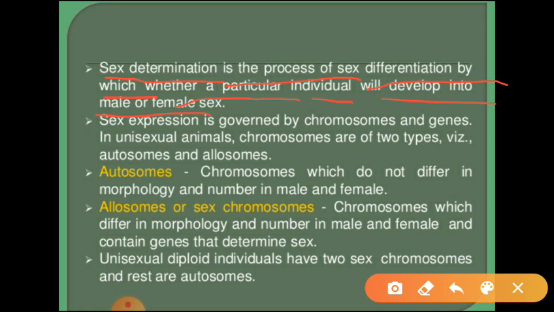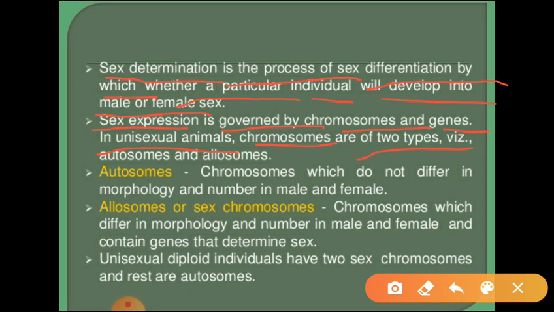That differentiation process we can call as sex determination. Next, sex expression. Sex expression is governed by chromosomes and genes in unisexual animals. So actually, sex expression is always governed by the chromosomes and genes which are present in the unisexual animals.